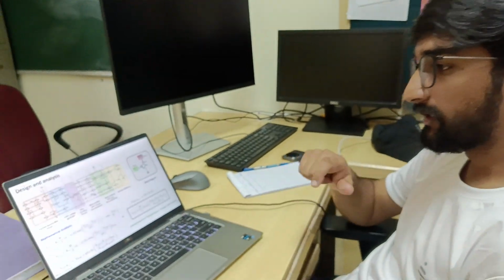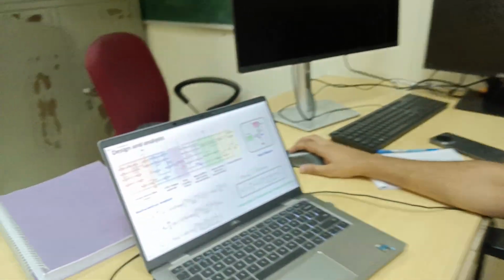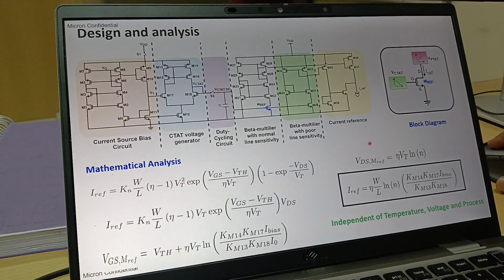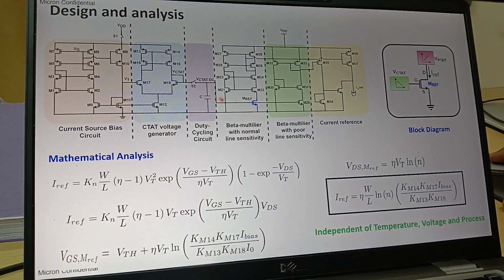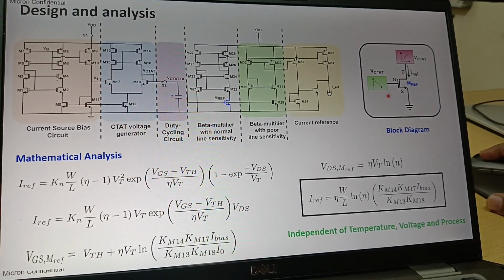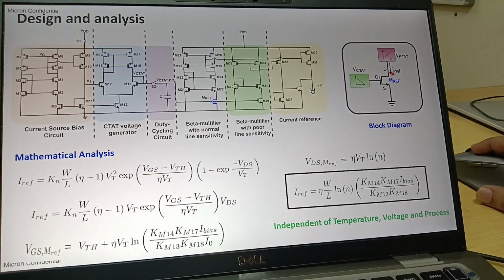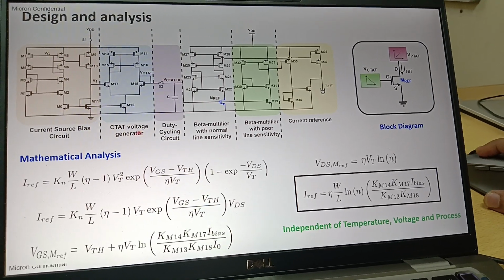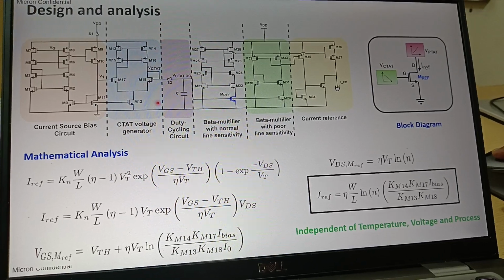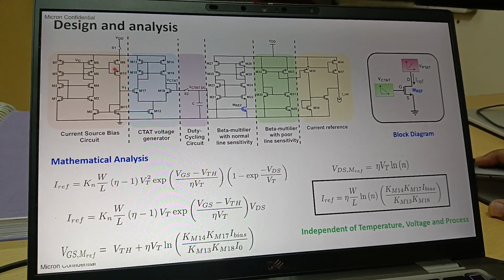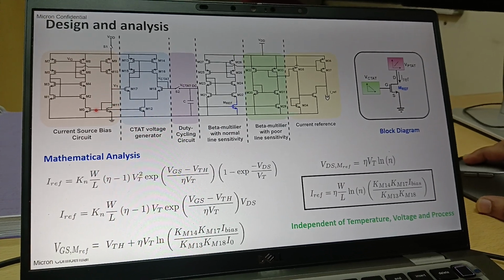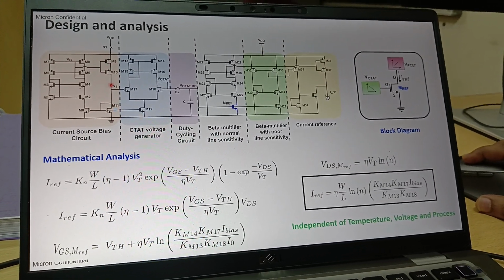So if you see this design and analysis, this is the block diagram that we are using here. The concept that we are dealing with is the same concept, but here the CTED voltage and PTED voltage are different. That means here we have a more controlled CTED voltage and more controlled PTED voltage. How am I saying more controlled? Let's say earlier we had this as a CTED voltage, right? So if you change this CTED voltage, then this VGS will also change, and at the same time the current will also change.